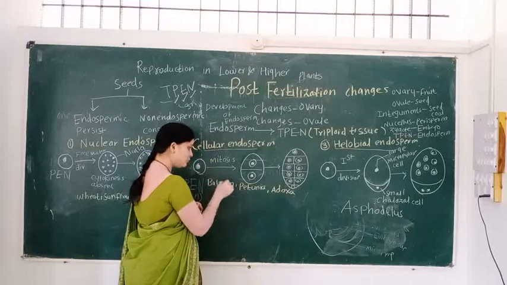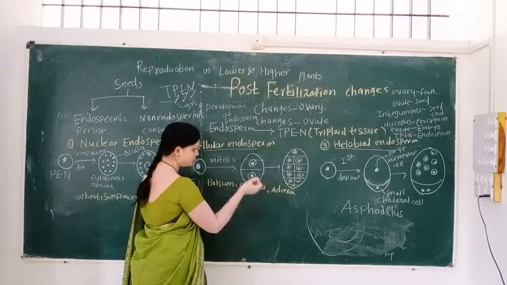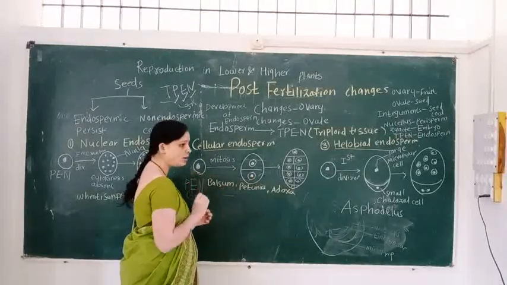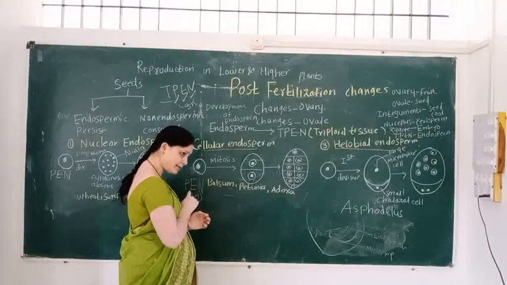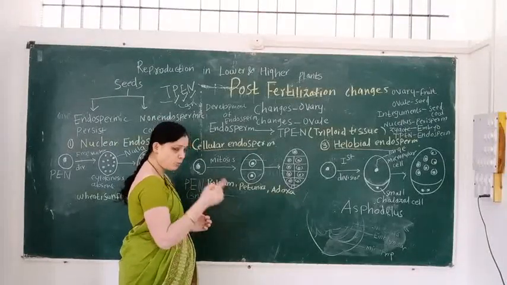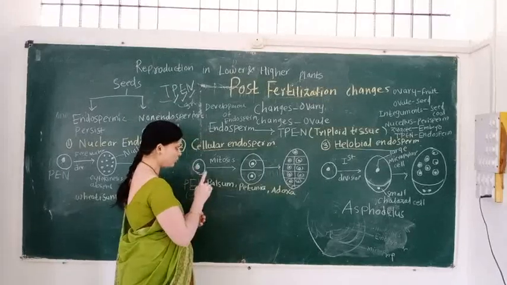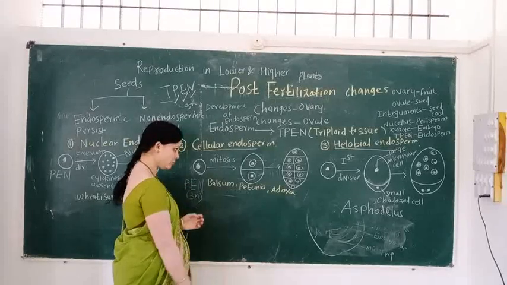So karyokinesis is followed by cytokinesis, and a number of nuclei along with cell walls are formed together. This type of development is known as the cellular type of endosperm.